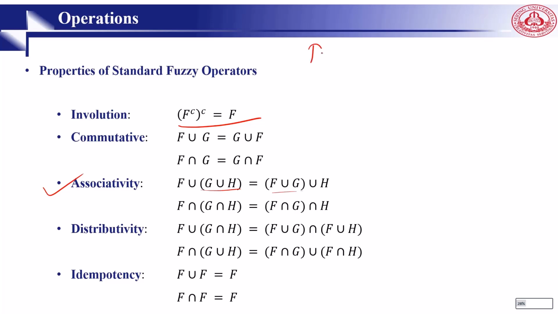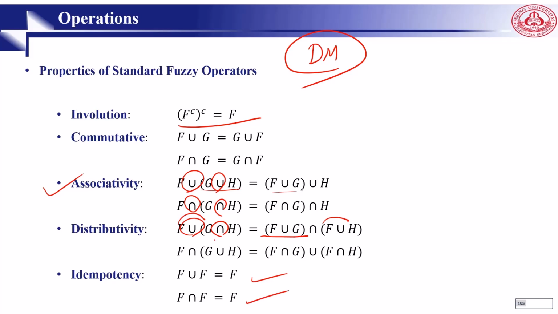So in discrete mathematics, you already learned these things. Distributivity: in here you can see that the operator is the same, but in here it is different. If you want to distribute F union G intersection H, then it will be F union G intersection of F and H, the same way we do it here. And the last one, F union F is F, F intersection F is F.